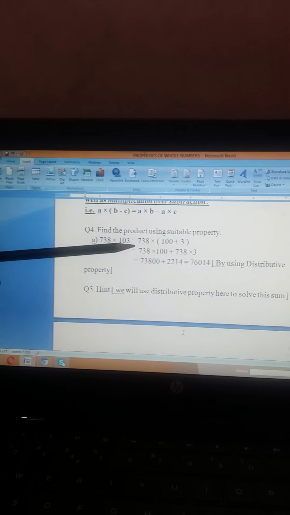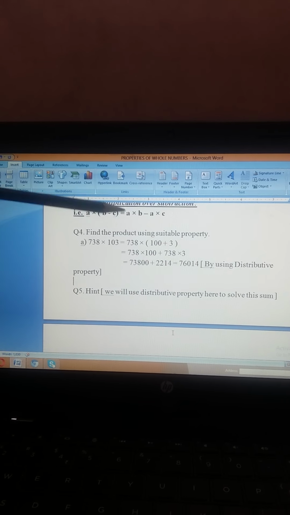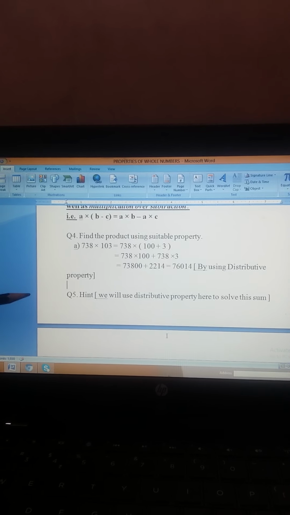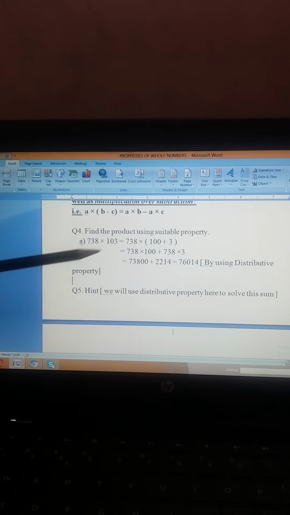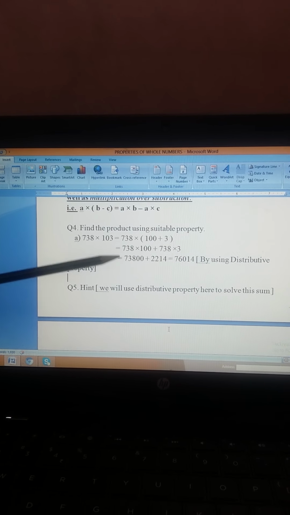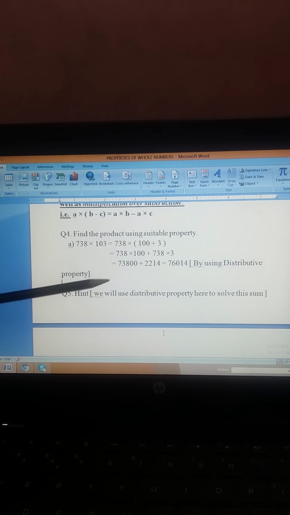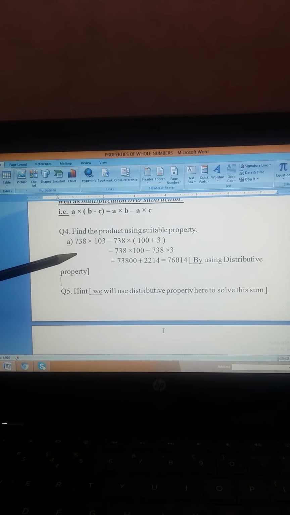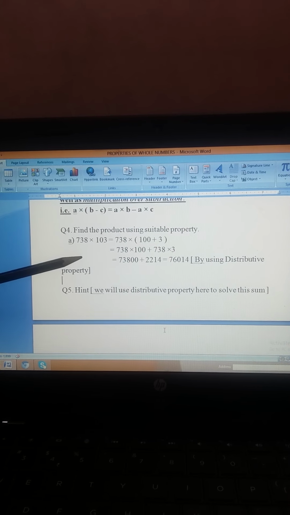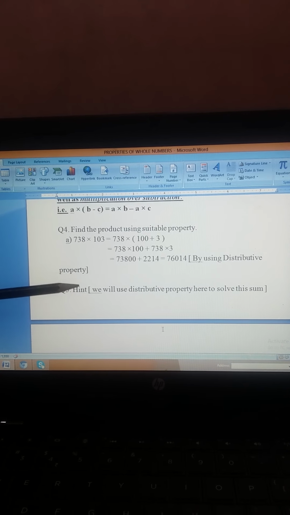Here 738 multiplied by (100 plus 3). Now first number multiplied by second number, 738 multiplied by 100 plus 738 multiplied by 3. First product will be 73,800 plus 2,214. The answer we will get is 76,014, and we have to mention which property we are using. Here we have used the distributive property.